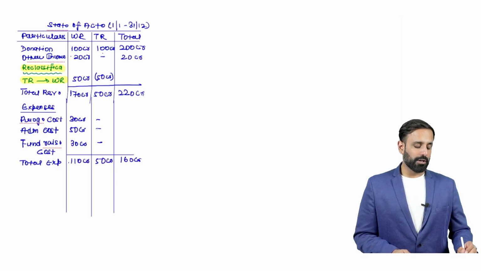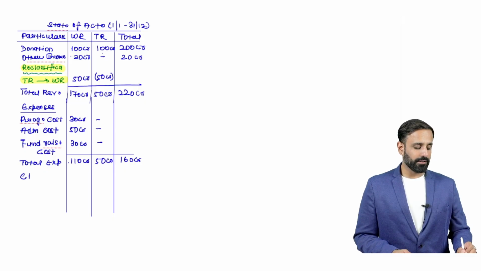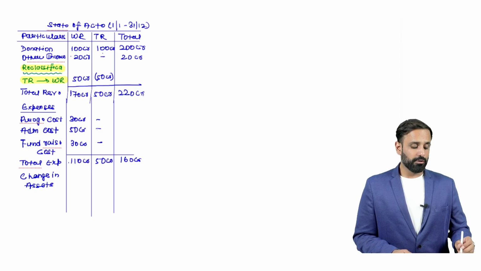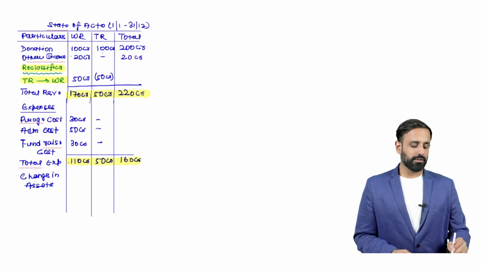So here now what we will do, we will record the change in assets, right? So you will take the difference between 170 crore and 110 crore, then 50, then here amount is 0, then 220.